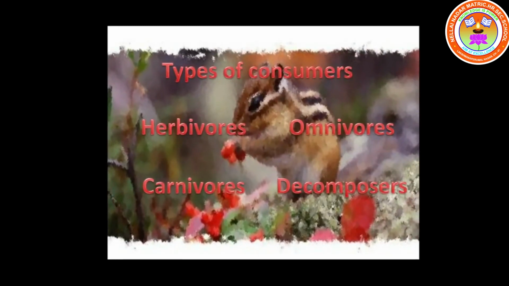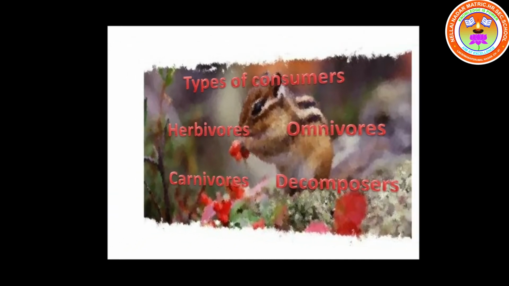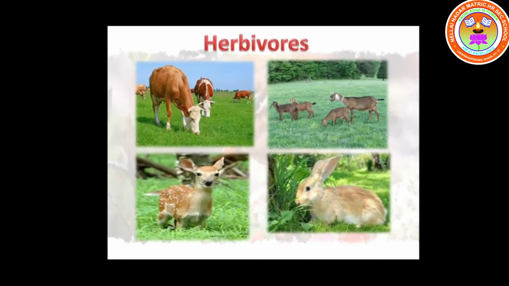Now let us see about the types of consumers. We have different types of consumers like herbivores, carnivores, omnivores and decomposers. Let us see about herbivores. Herbivores are animals which eat plants or plant products. Example, cattle, deer, goat, rabbit, etc.